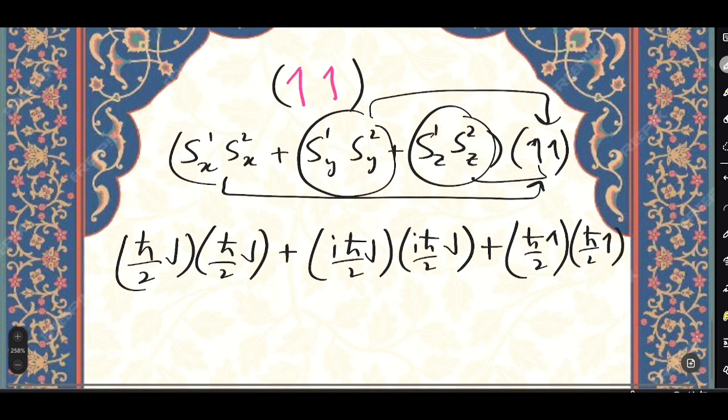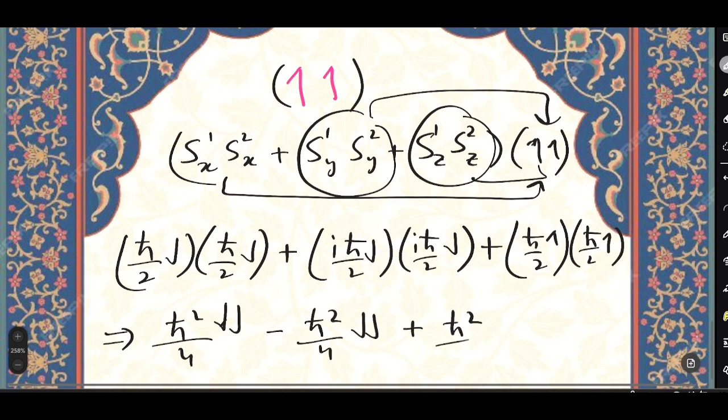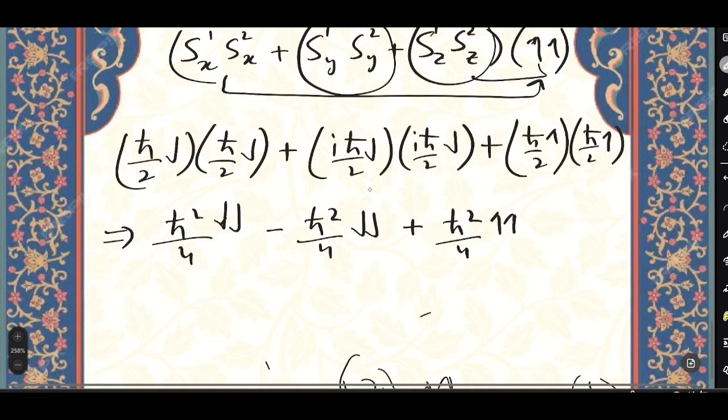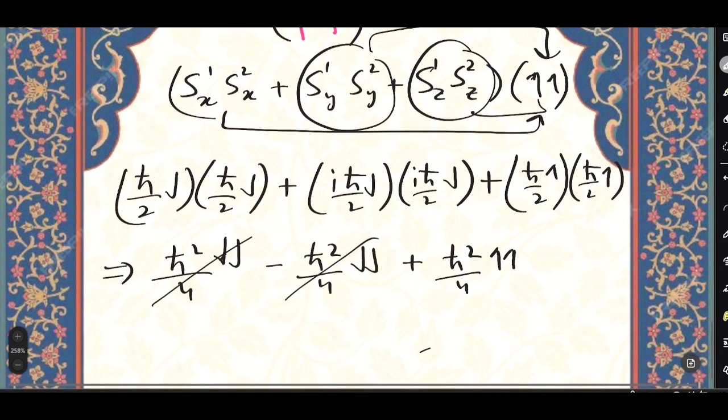If we simplify it a bit, we'll have h square by 4 down down minus h square by 4 down down plus h square by 4 up up. So this and this will cancel out. We'll have simply h square by 4 up up.